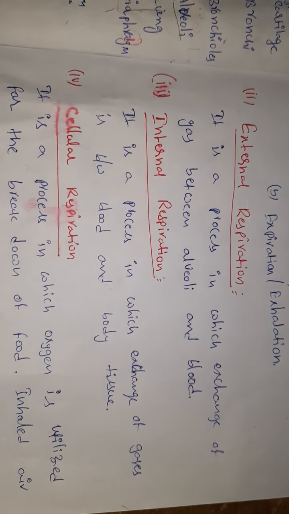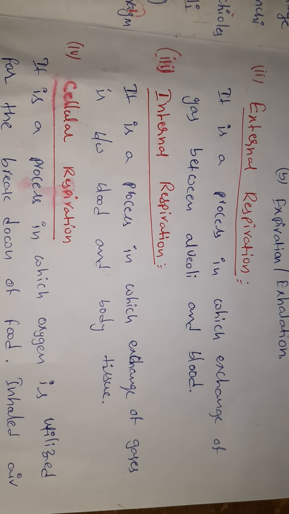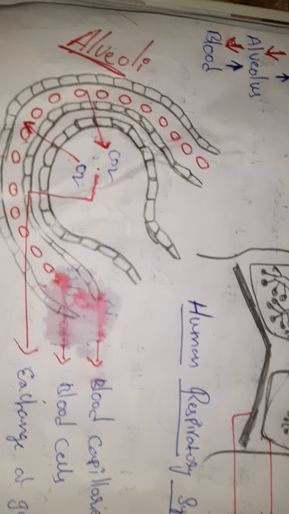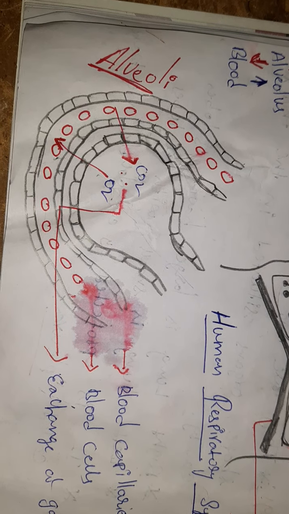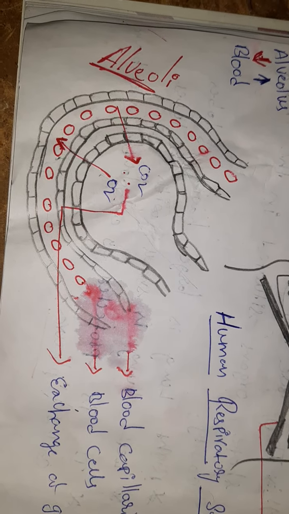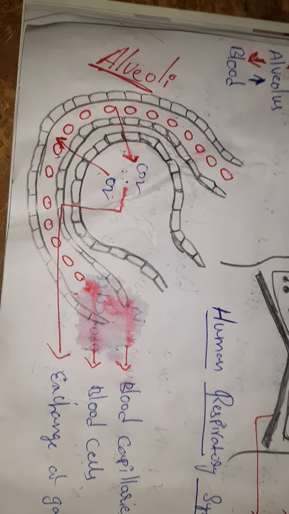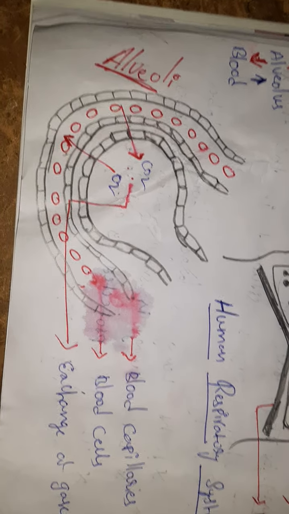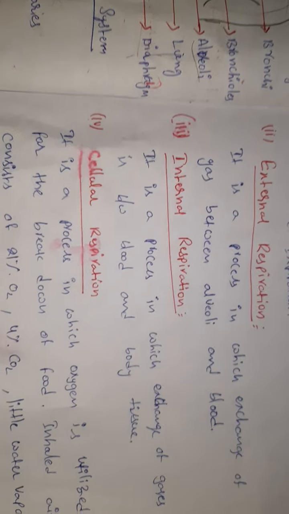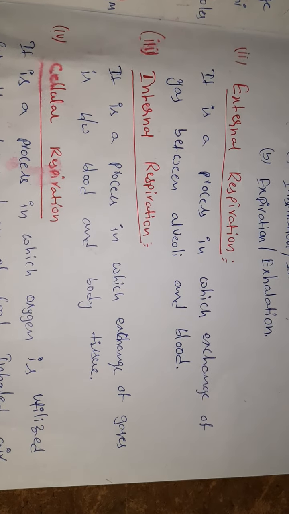Internal respiration. It is a process in which exchange of gases takes place between the blood and the tissues. The oxygen mixed with blood forms oxyhemoglobin, which is sent from the heart to various body parts. Here every tissue cell gets oxygen to get energy, right? That is internal respiration, the exchange of gases between blood and tissues.